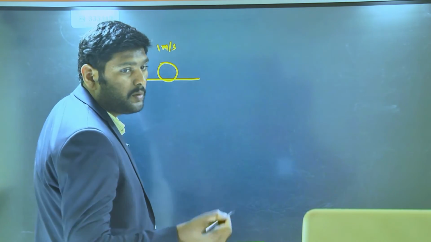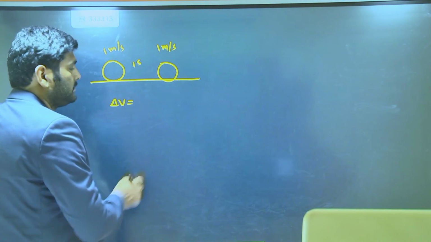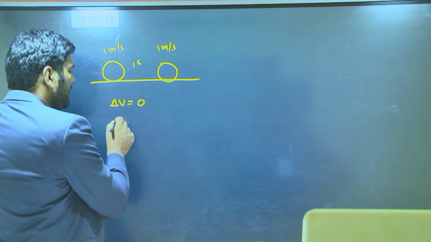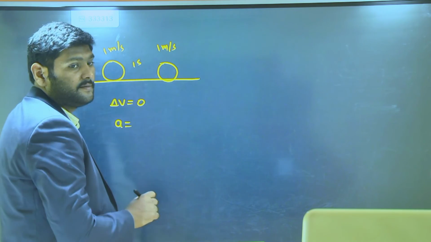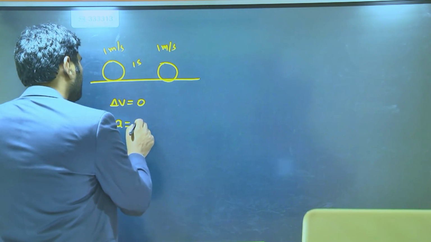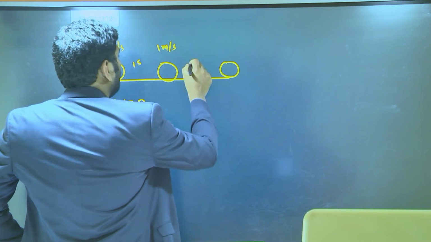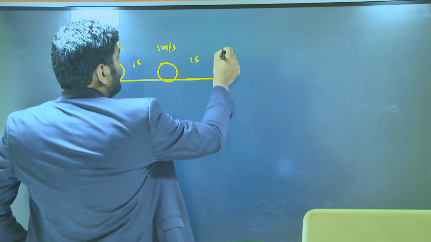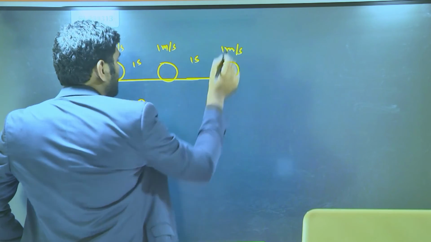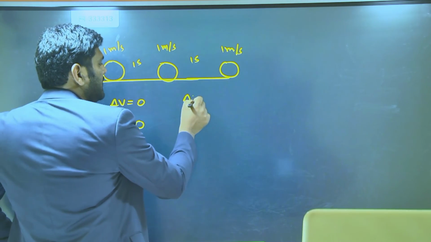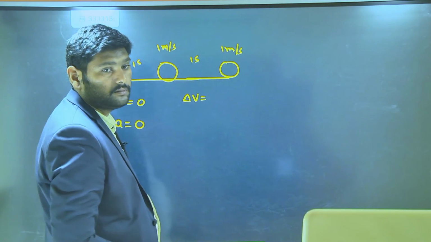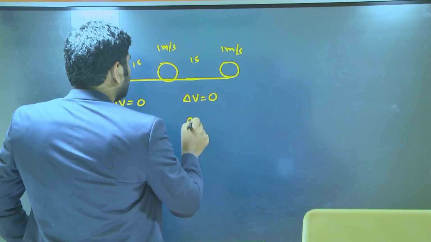No change means how much? Zero. When there is zero change, what is the acceleration? Zero meter per second. In the same way, in some other second also, the object has 1 meter per second. In this case, what is the change in velocity? Zero. What is the acceleration? Zero.